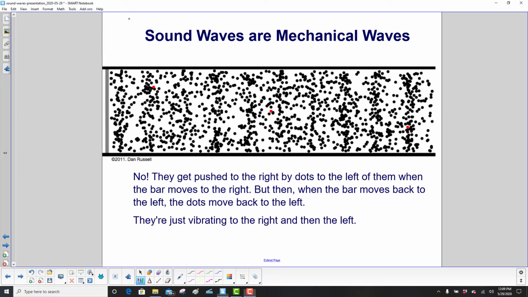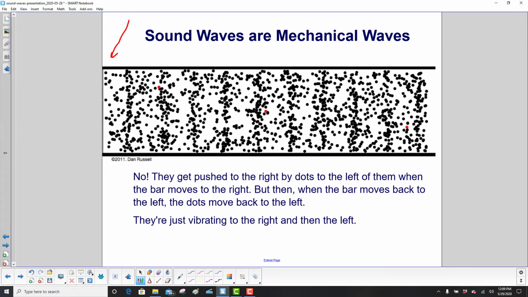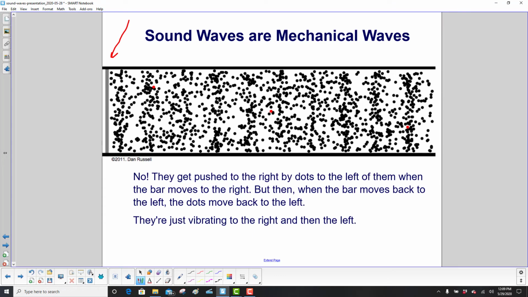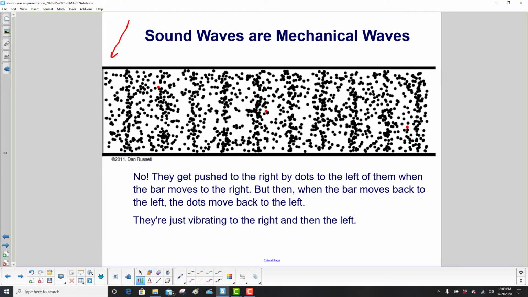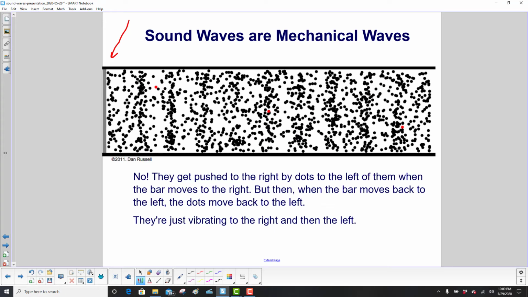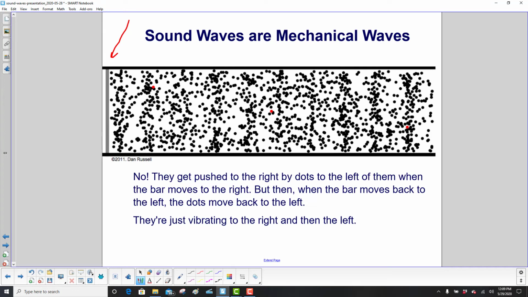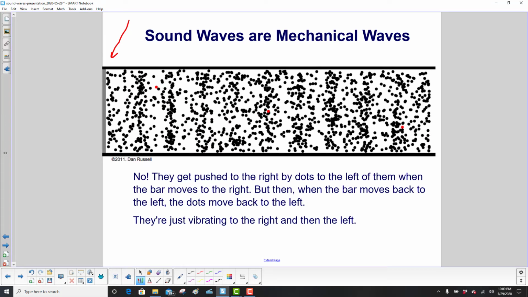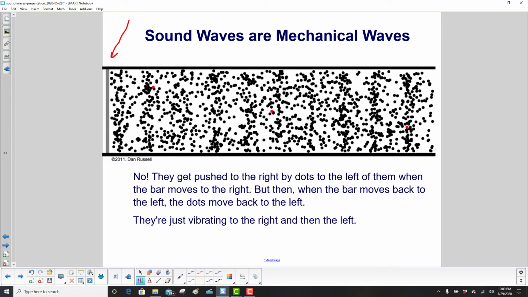So what we have here is this bar moving back and forth is analogous to what's happening when you talk. At some point you push sound out. Frankly, when you say the word push, you can feel the sound leaving. And then when you take a breath, you're sucking some of the air back in, some of the particles in. Then you push it again. That wave disturbance propagates through the air. So at the other end, they can actually hear what you said.